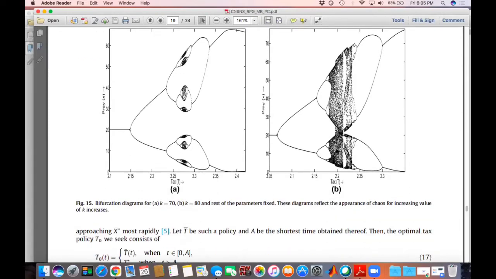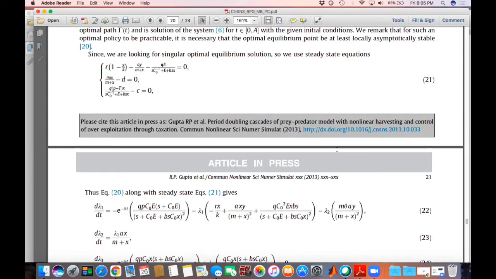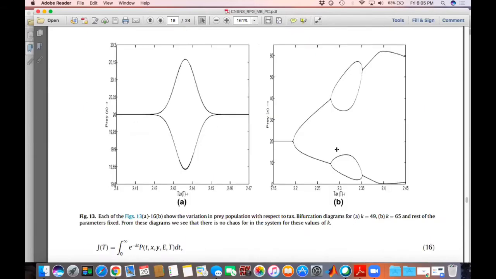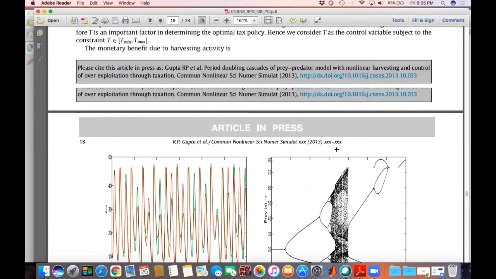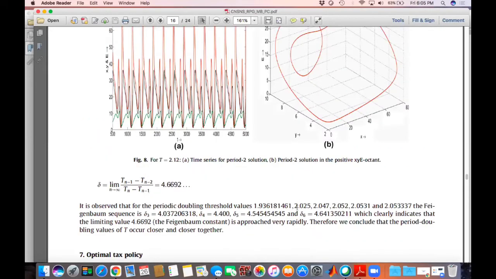So what we have done here is that we have calculated the successive thresholds for this bifurcation. Somewhere we have shown that this also satisfies the constant, the Feigenbaum constant. We have calculated the thresholds, this one, then this one. This is the successive step where period doubling occurs. And now if you calculate their ratio, then in the limiting sense they will approach the Feigenbaum constant.